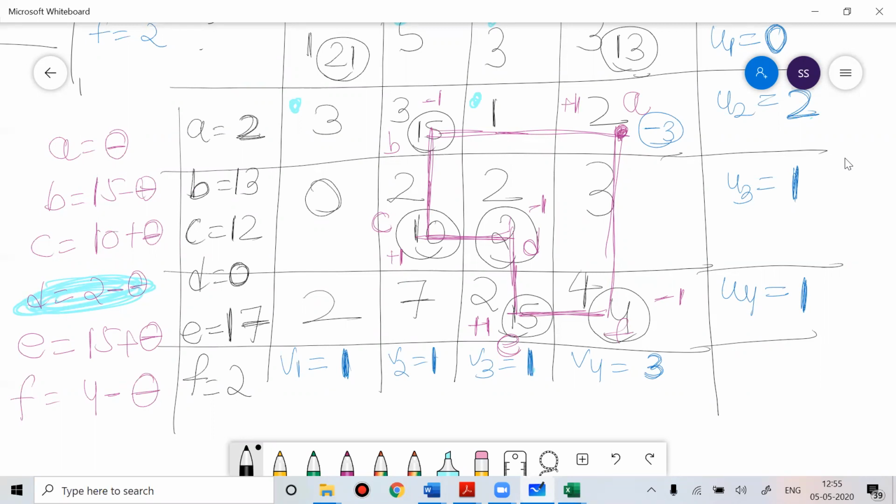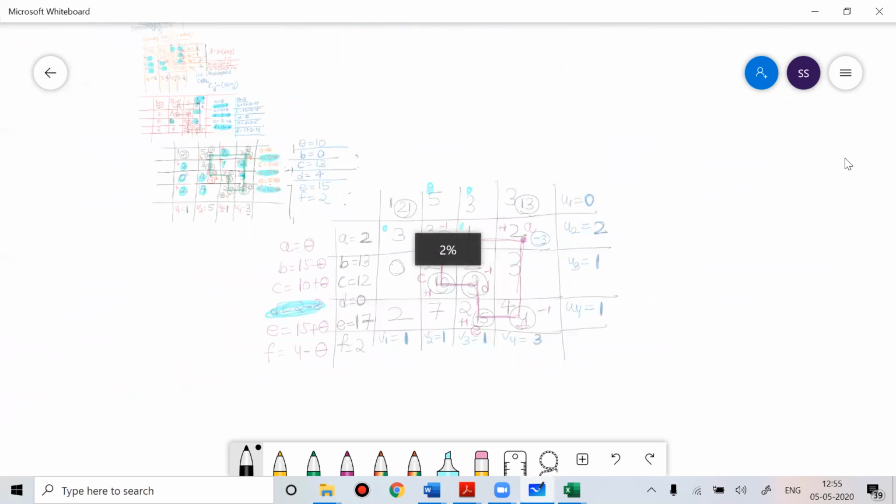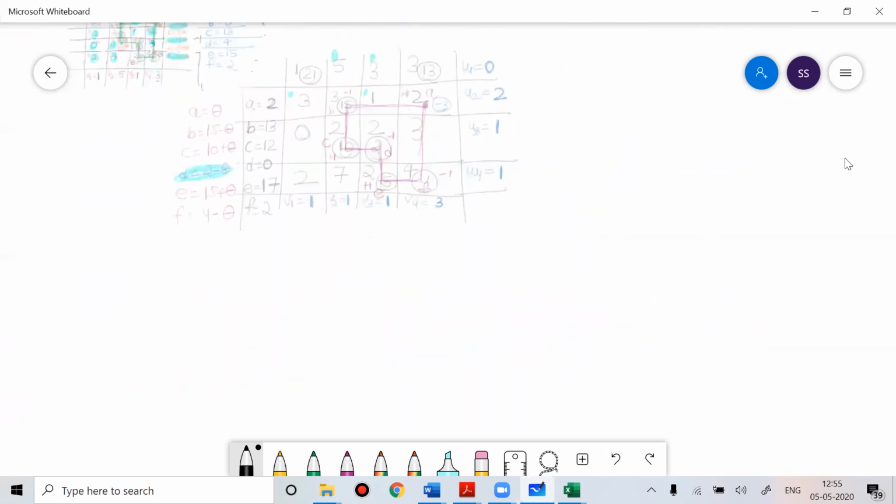So do this same work, make this theta and do this work.